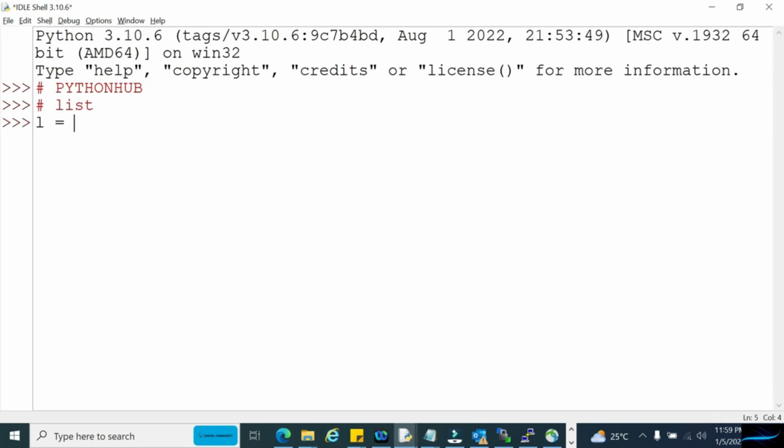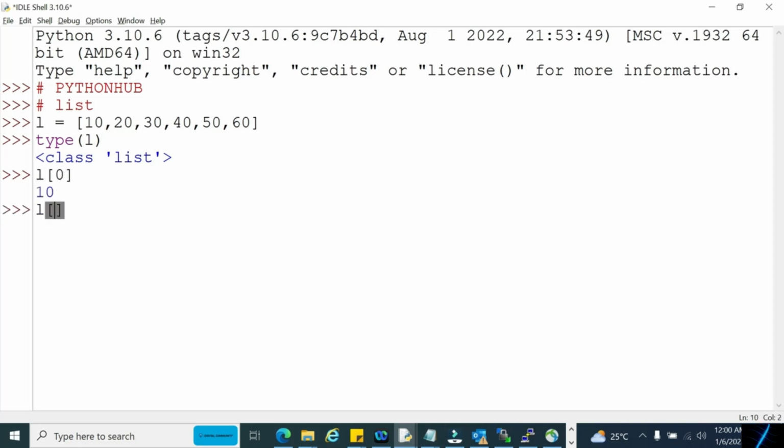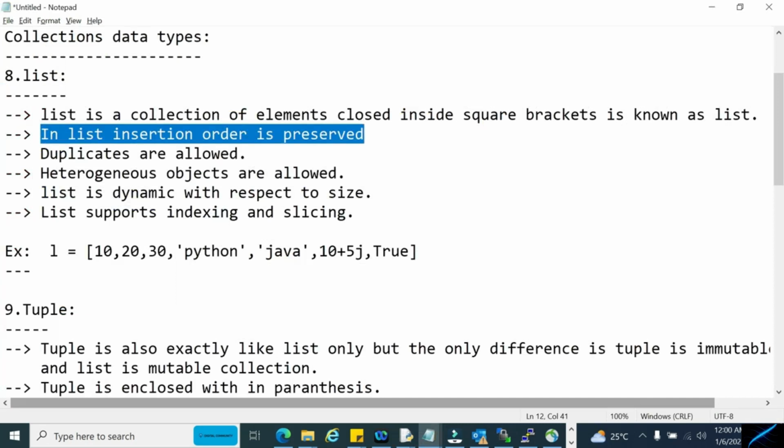Now let me create a list which contains the numbers 10, 20, 30, 40, 50, 60 like that. So now I have created a list. I want to check the data type, so I use this function called type of. With the help of the type of function I have checked the data type, that is nothing but list. If I want to access the first element, I need to use the 0th index. In the same way, if I want to access the second element, I need to use index 1. In that way we can access the elements.